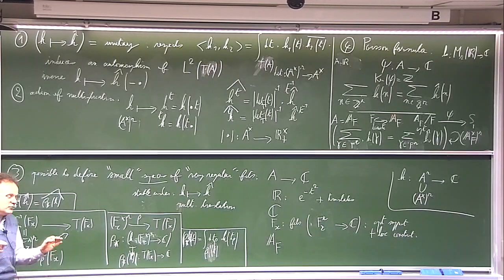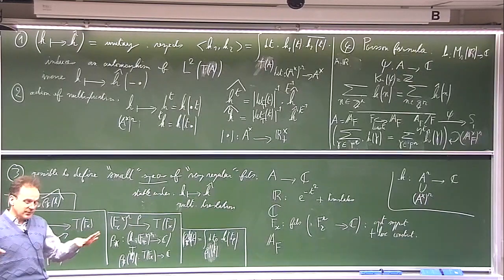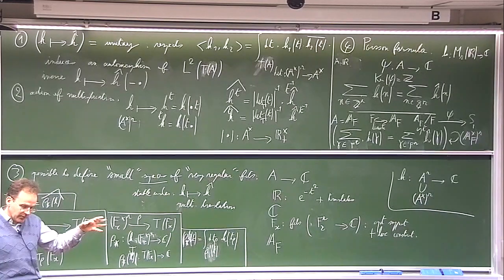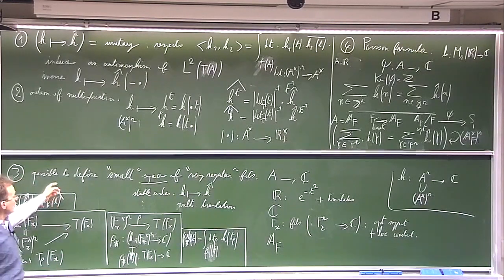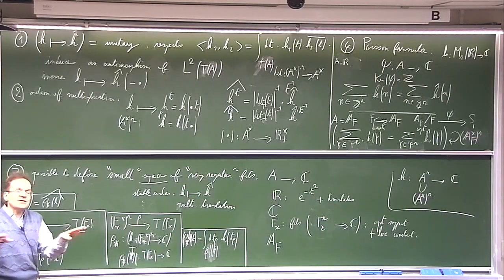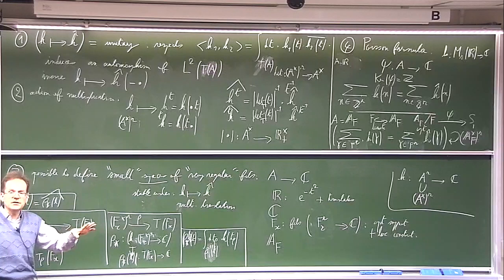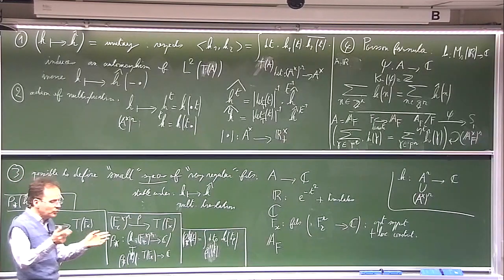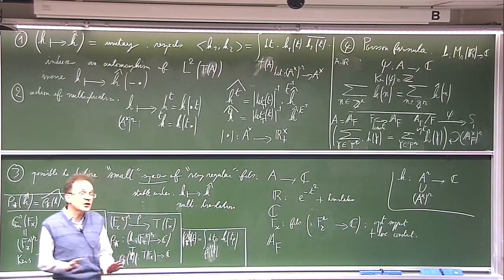So here I have to stress the fact that these very regular functions on the quotient we get by integration do not extend by continuity to some bigger space where they would be continuous, smooth, anything you have. They do not extend.